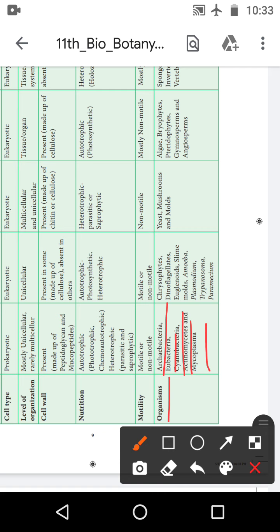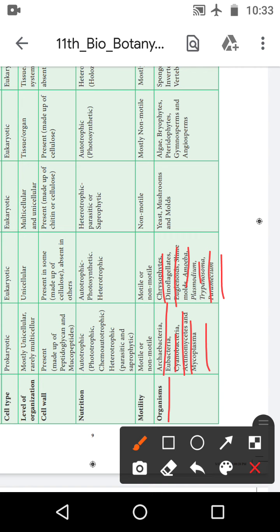These are examples of Monera. Then the second one is Protista: Chrysophytes, Dinoflagellates, Euglenoids, slime molds, Amoeba, Plasmodium, Trypanosoma and Paramecium. These are examples of Protista.